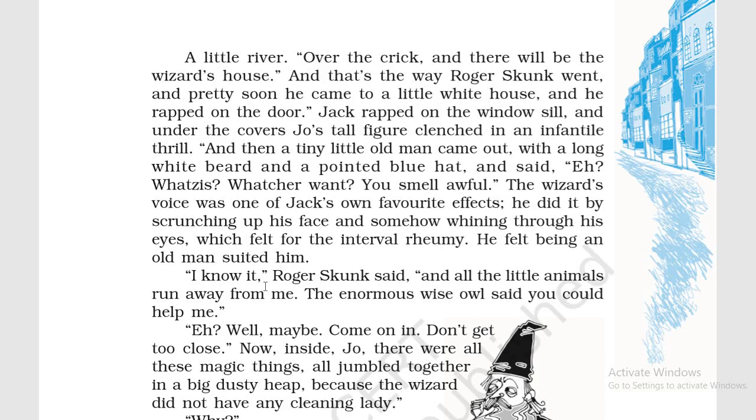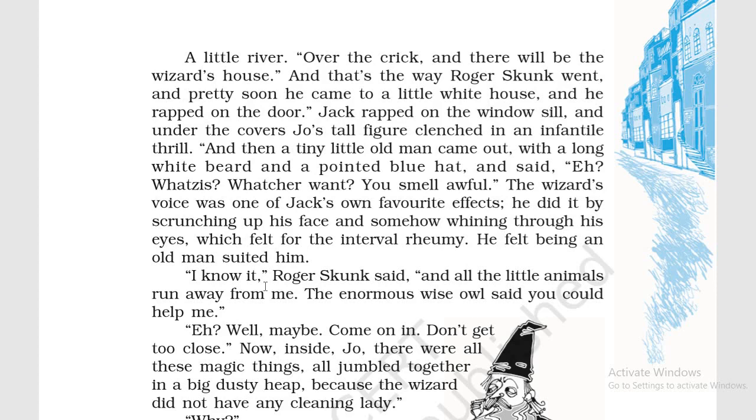And under the covers, Joe's tall figure clenched in an infantile thrill, and now she has become quite excited. Okay, what will happen next? Now he has reached the wizard, and his figure, his body is clenched. मतलब it is held firmly and it has become very tight. बहुत टाइट हो गई है उसकी बॉडी. Joe's tall figure clenched in an infantile thrill.